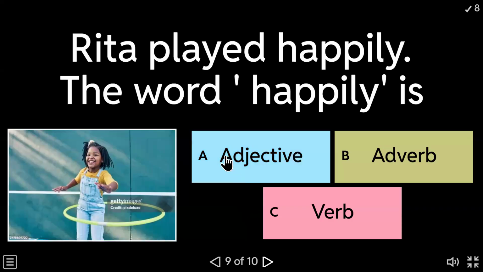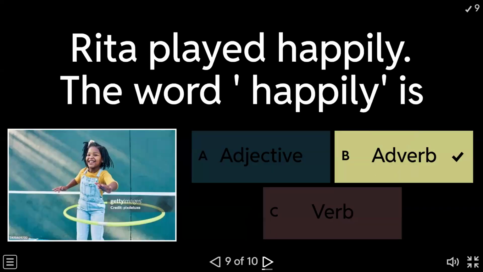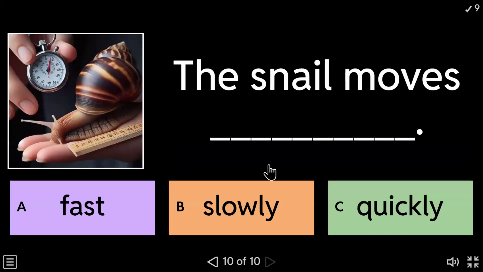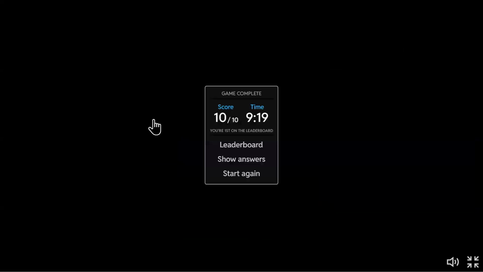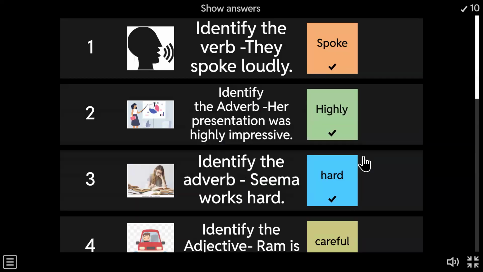Rita played happily. Yes. Happily is a what? Is an adverb. Correct. This is correct. The snail moves. Correct. Slowly. Very good. I've got the answers. All of you have answered very well. Government Model School Gonapa, MS Taga. All of you have answered very well.